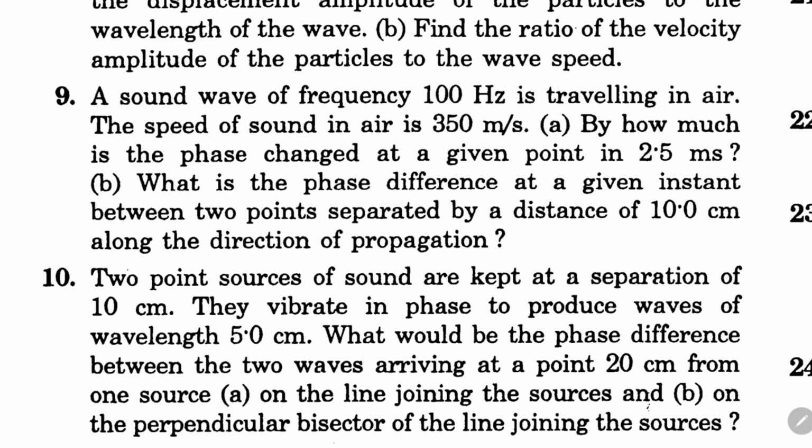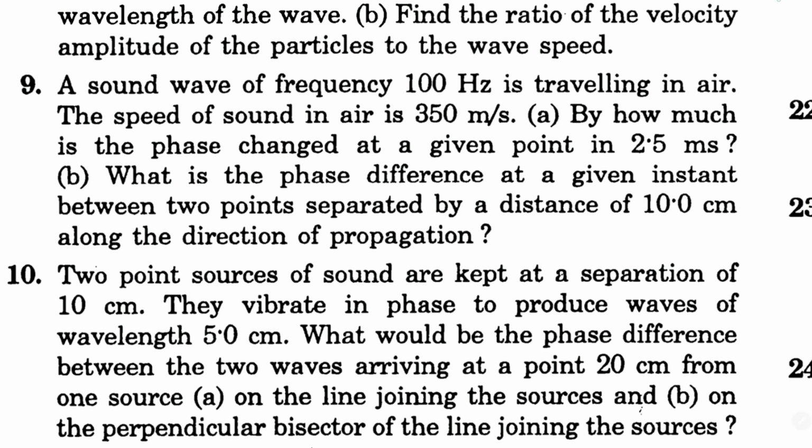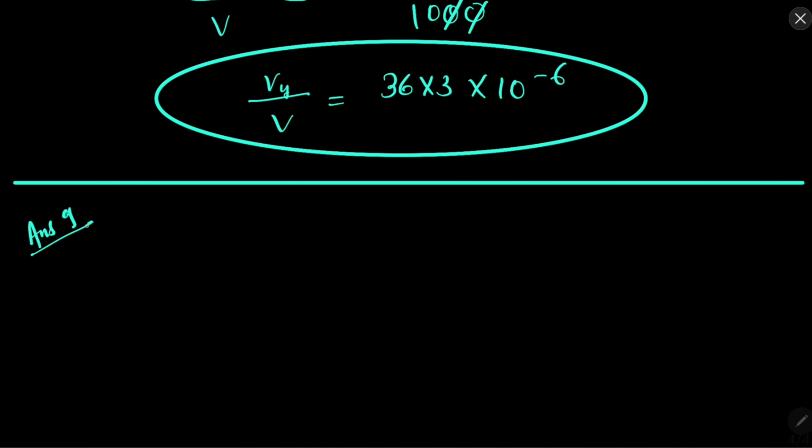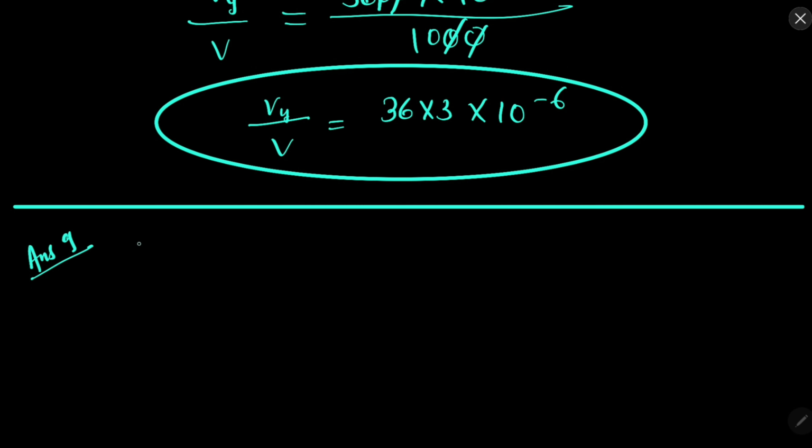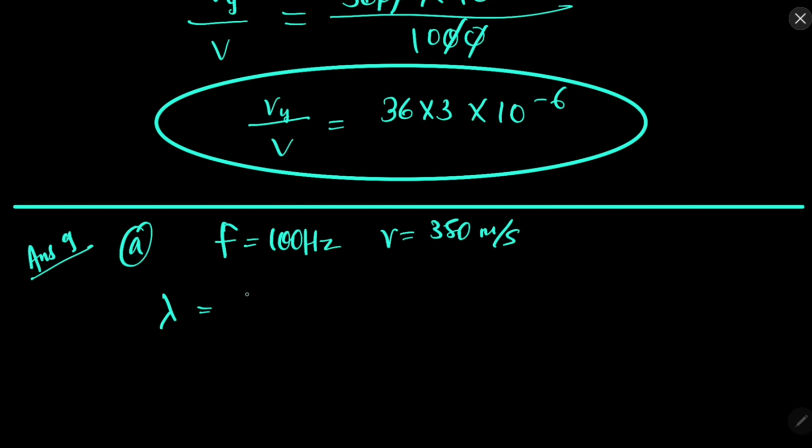In the 9th question, we have a sound wave of frequency 100 Hz traveling in air. Speed of sound in air is 350 meter per second. So by how much is the phase change at given point in 2.5 millisecond? What is the phase difference at given instant between 2 points separated by 10 centimeter? So this is the 9th one. First of all, what is given? Frequency 100, velocity 350 meter per second. So wavelength is velocity over frequency, 3.5 meters.